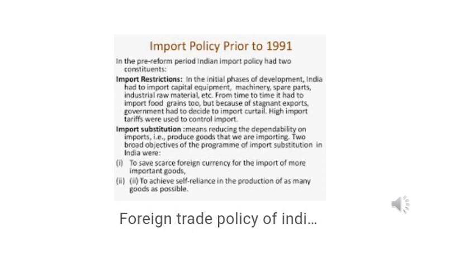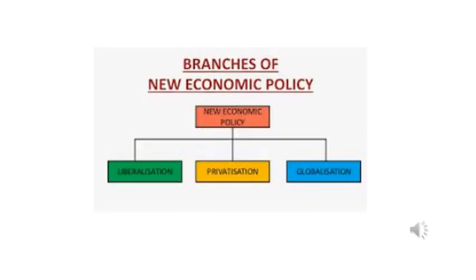There was an increase in India's economic growth rate. The new economic policy came under these three points. First, liberalization. Second, privatization. Third, globalization.